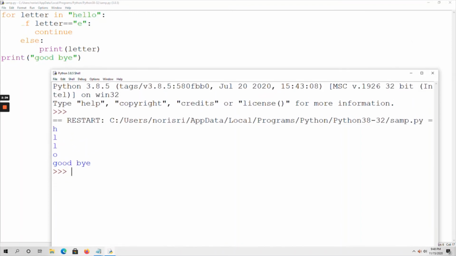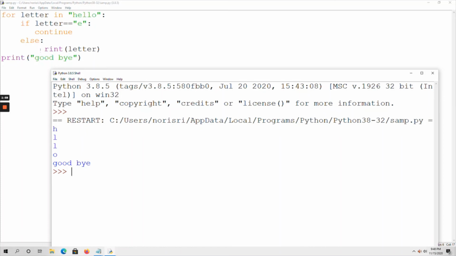Okay, so here within the for loop I have used an if else condition. First, letter is my variable, and in "hello", this is the string I have taken here. Initially the letter variable is assigned with h. So if letter equals to e, the condition failed because letter is assigned with h, not with e. So it goes to the else block and prints that letter, that is h, on the output screen. So I got h.